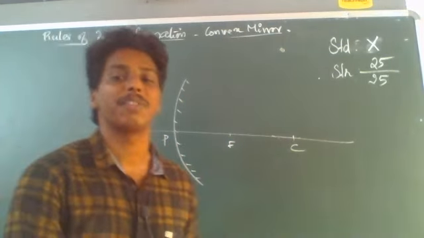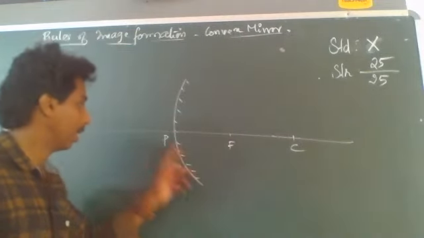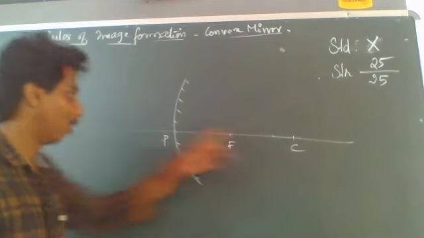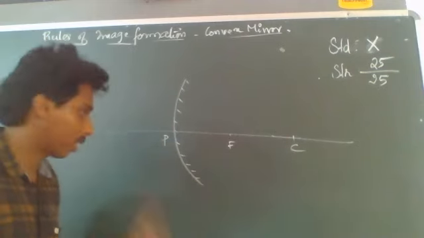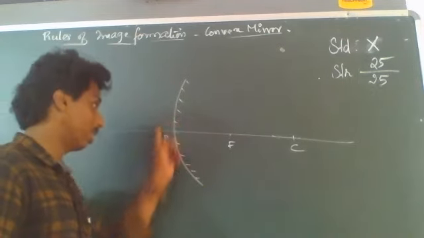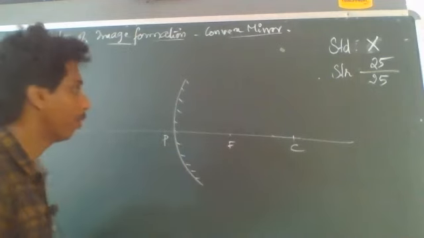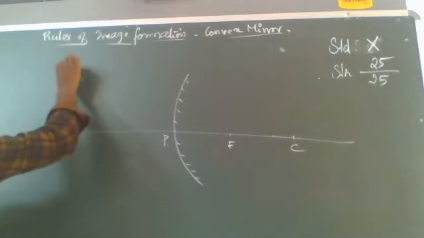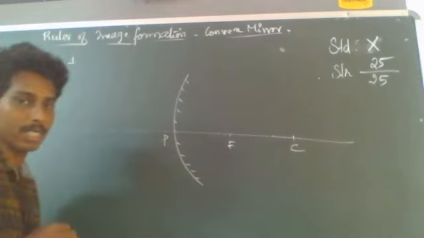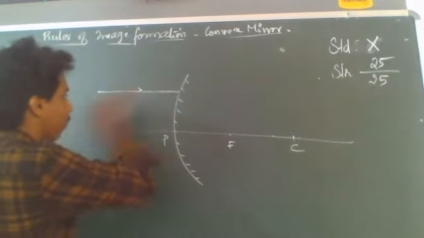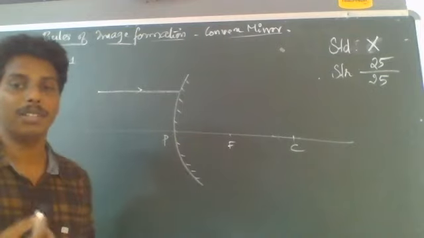So in the figure, a convex mirror is given and the points pole, focus, and center of curvature are marked along with the principal axis. And it is quite clear that this is a convex mirror with the reflecting surface curved outwards. Now, for the rules of image formation, there are 4 rules. The first one is, if the light rays are coming parallel to the principal axis for a convex mirror.